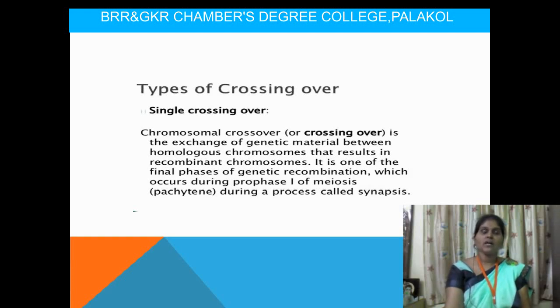Based upon the chromosome exchange, we differentiate it into two types. The first one is chromosomal crossing over. Here crossing over is the exchange of genetic material between homologous chromosomes, and only a single type of chromosome will be separated. It is one of the final phases of genetic recombination, which occurs during prophase 1 of meiosis, at pachytene, during a process called synapsis.